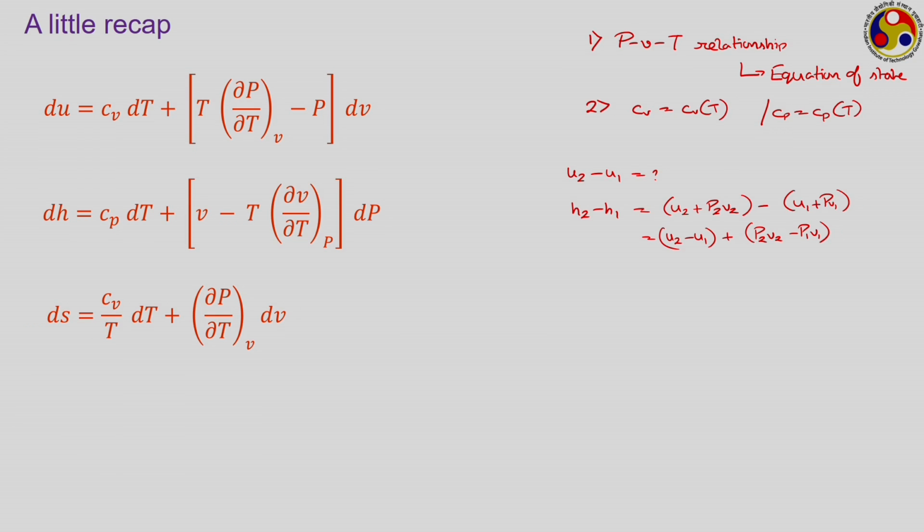where again we need the PVT relationship and also Cv as a function of temperature, or alternately we can have a different relation where we need to make use of the Cp relation as a function of temperature. So, we can use either of them in a given scenario.